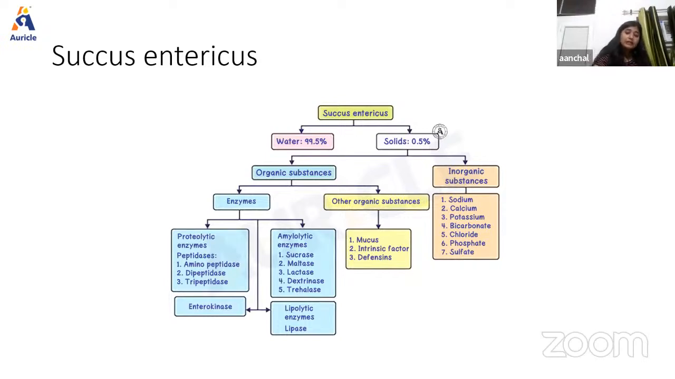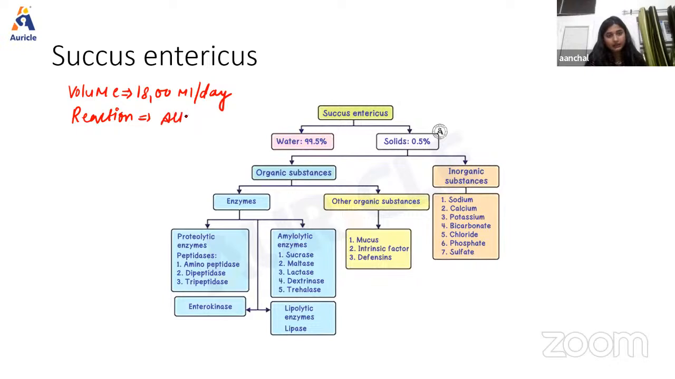Okay. So as we know that succus entericus is secreted by small intestine, right? So here we're going to discuss about the main properties of succus entericus. So talking about the properties, the volume of succus entericus is 1800 ml per day, and the reaction is alkaline and pH is about 8.3.